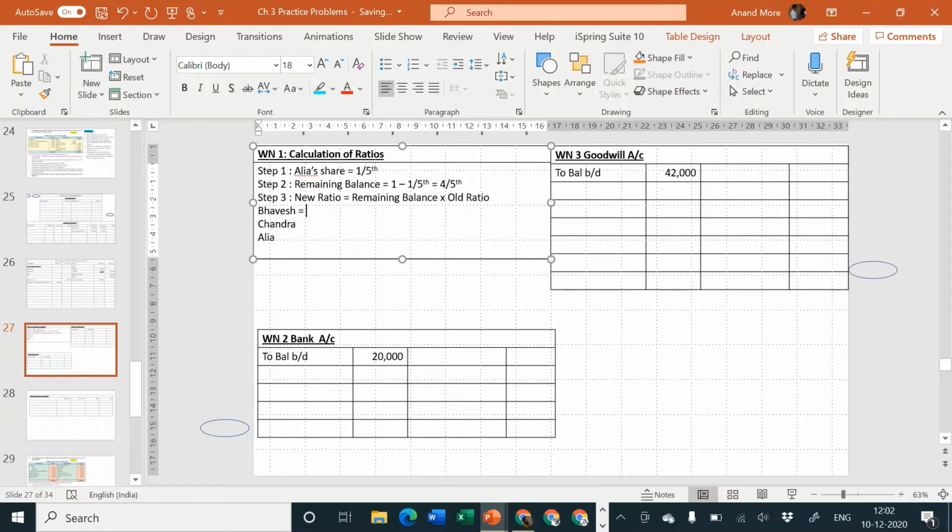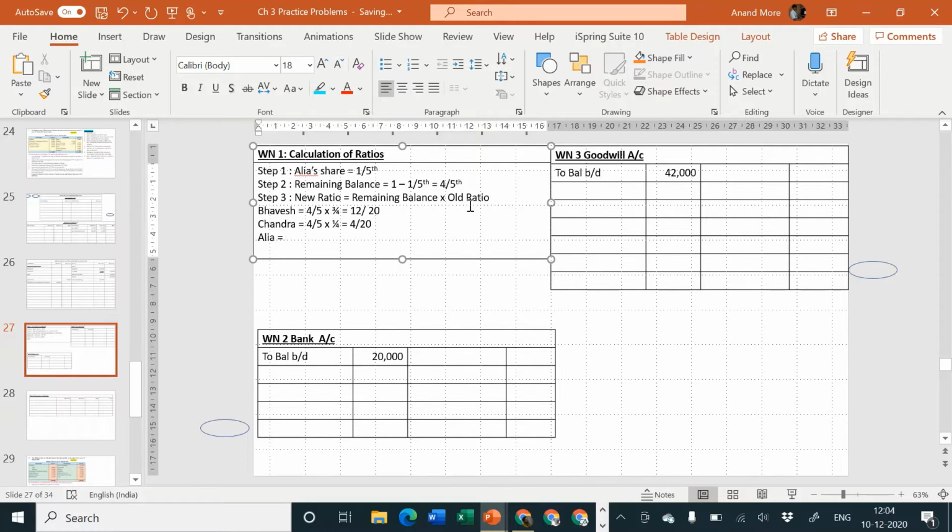Look at Bhavesh: remaining balance for everybody is 4/5, and his old ratio was 3/4. That goes to 4 into 3 is equal to 12 upon 20. Next one, Chandra. Remaining balance of the firm was 4/5, out of which Chandra will get 1/4. That goes to 4 into 1 is equal to 4 upon 20. Now let us check, are we fulfilling our promise given to Alia or not? The promise given to Alia was, if we make a profit of 5 rupees, then we'll give you 1 rupee share.